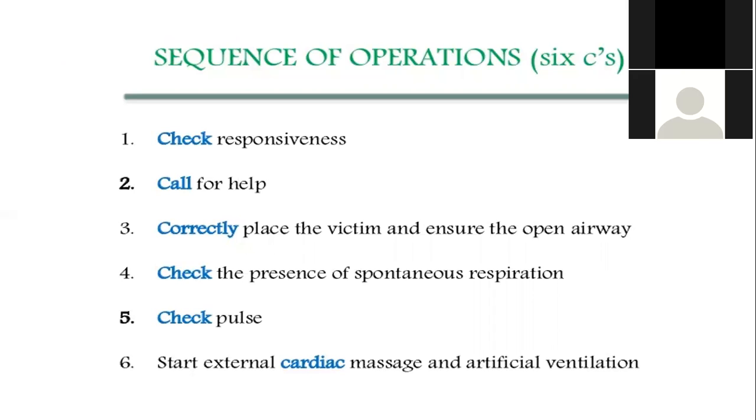If you come across a patient with sudden cardiac arrest, first you have to shake the patient's shoulder to see whether the patient responds or not, and then if anybody is there, you call them for help. Okay, help, including to call the ambulance. And then after that, it is very important to place the patient correctly. So how to place them? In the supine position.